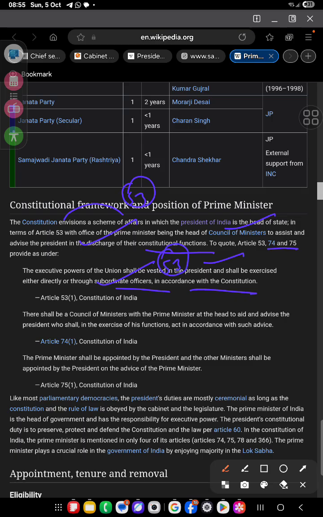Article 74: there shall be a council of ministers with the Prime Minister at the head to aid and advise the President, who exercises his functions in accordance with the advice. Article 75: the Prime Minister shall be appointed by the President, and other ministers shall be appointed by the President on the advice of the Prime Minister.